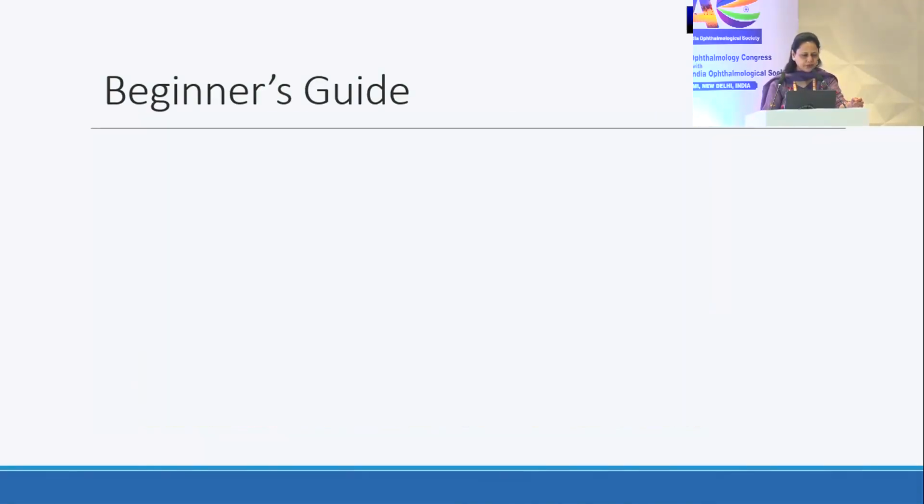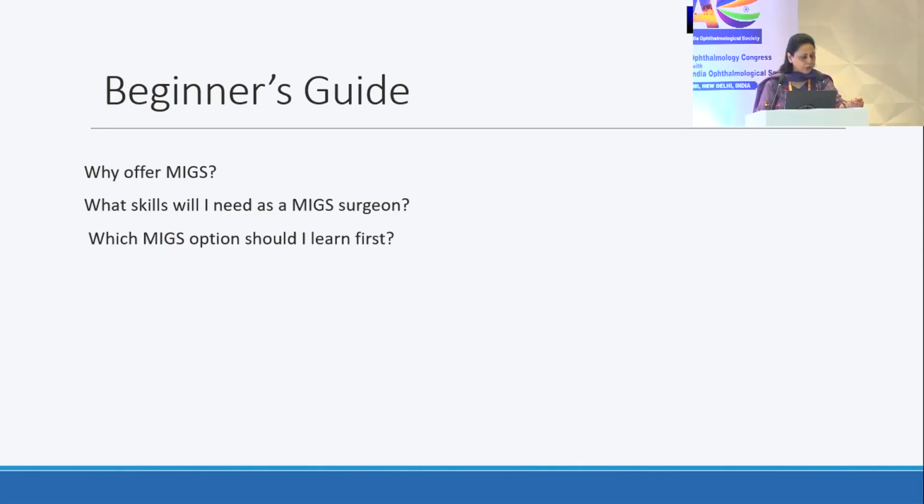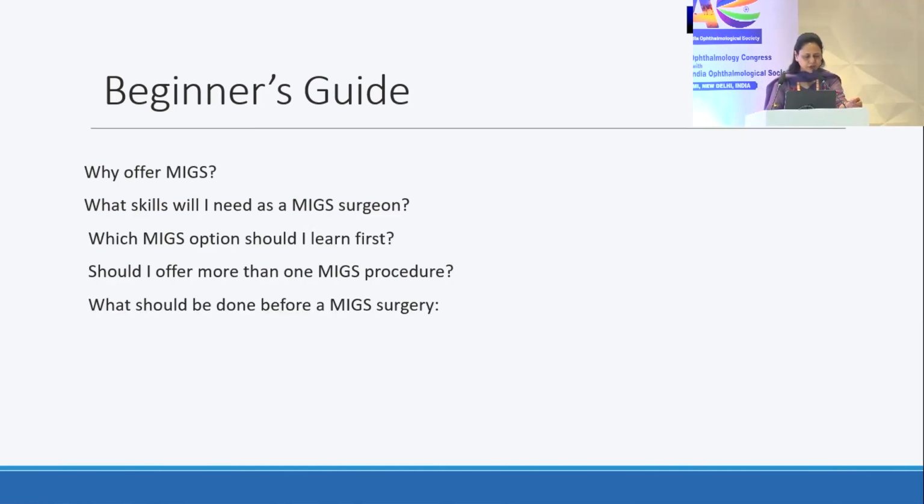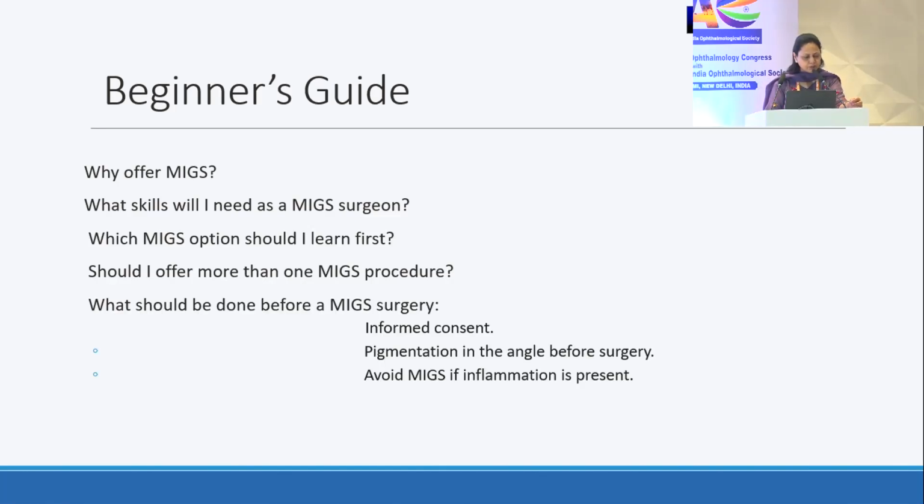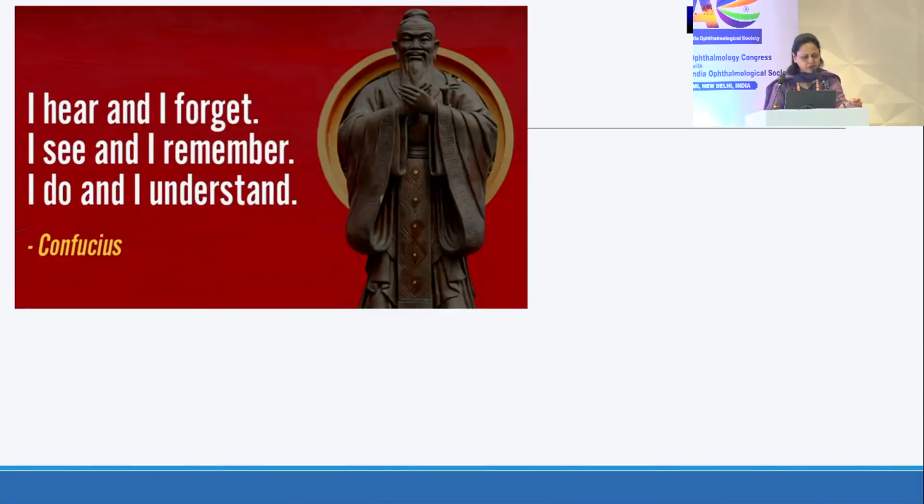So the beginner's guide: when you're planning to start MIGS, ask yourself certain questions. Why offer a MIGS? Only for mild to moderate glaucomas, not for advanced glaucomas. What skills do you need? Which MIGS? Again, for beginners, the suggestion would be to always go for a TM based procedure. Never offer as a beginner more than one MIGS procedure. And what should be done before a MIGS surgery? That's the most important part: the documentation, informed consent, and avoid MIGS if inflammation is present.